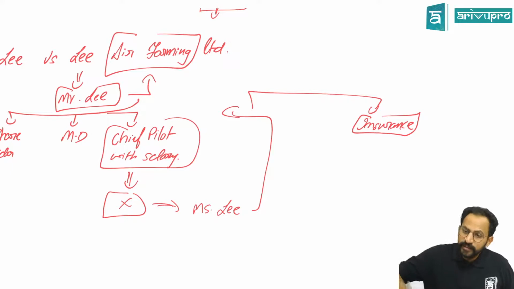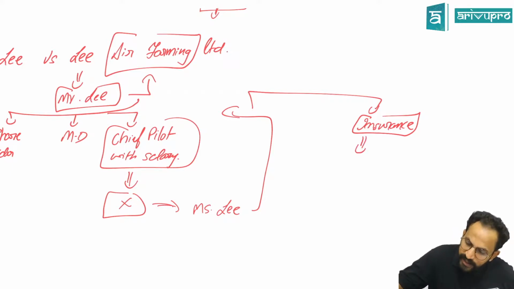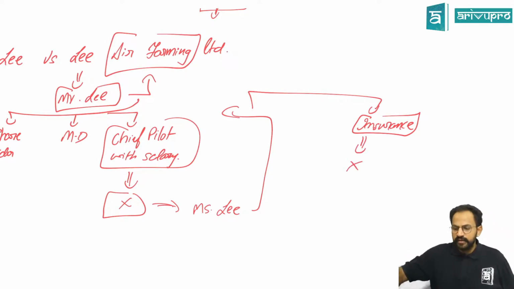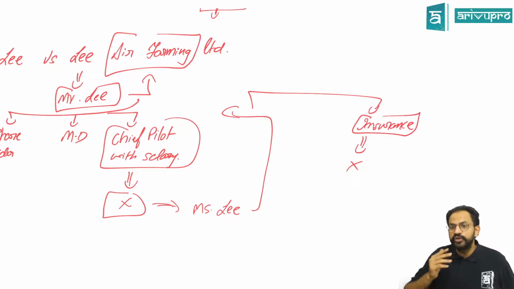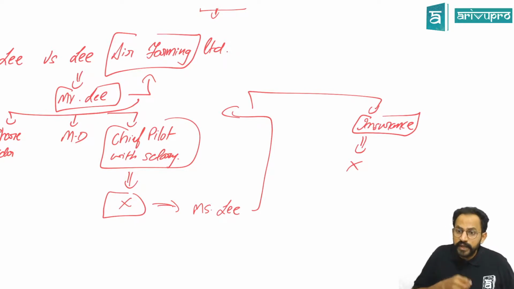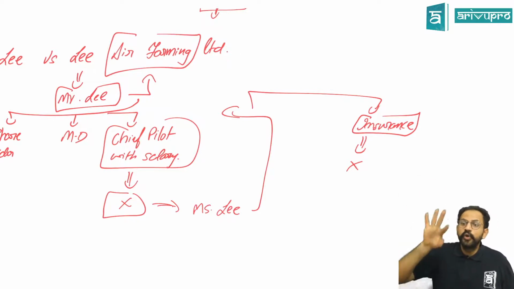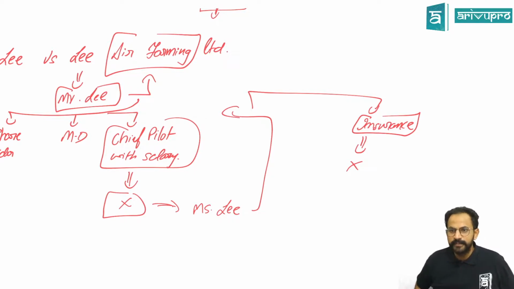The insurance company denied paying the money. They said, we will not pay. The wife asked, why? What did I do? Why shouldn't I be paid? The insurance company said, yes, this person was the employee, but the company also belonged to this person. How can a person be an employee in his own company? They said he was not the employee at all, but the owner of the company.